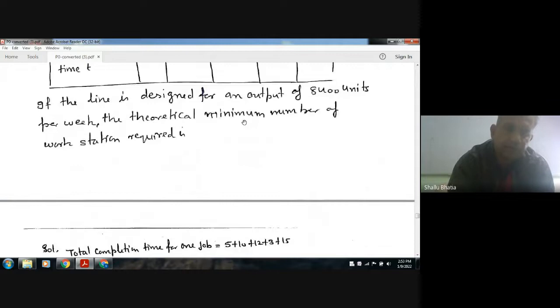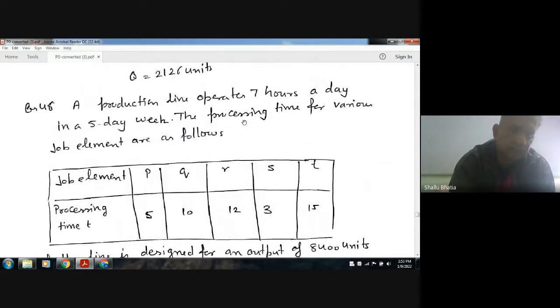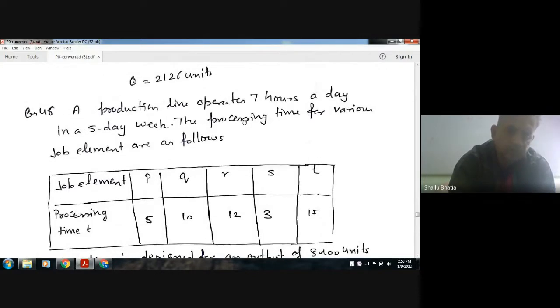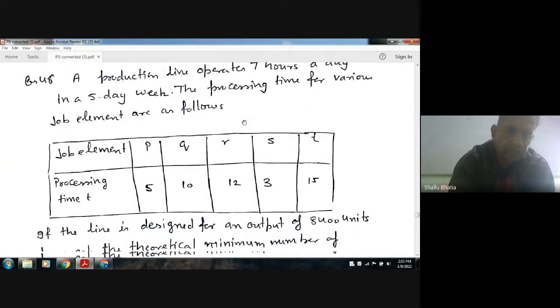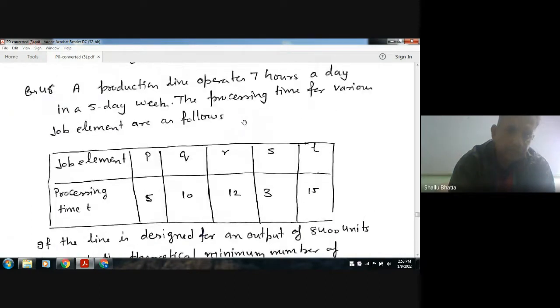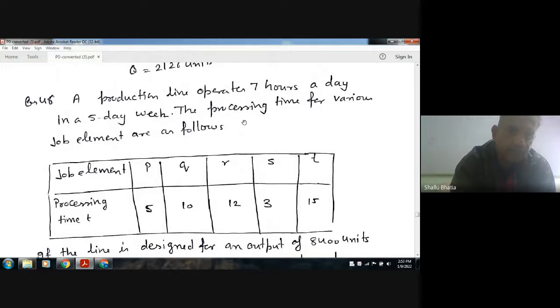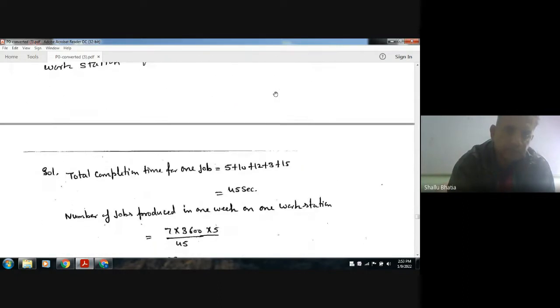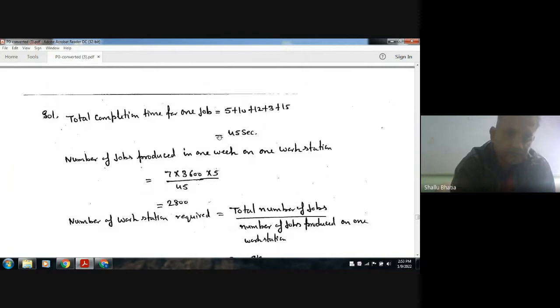And the time available is just 7 hours, or in seconds it will be 7 into 3600.